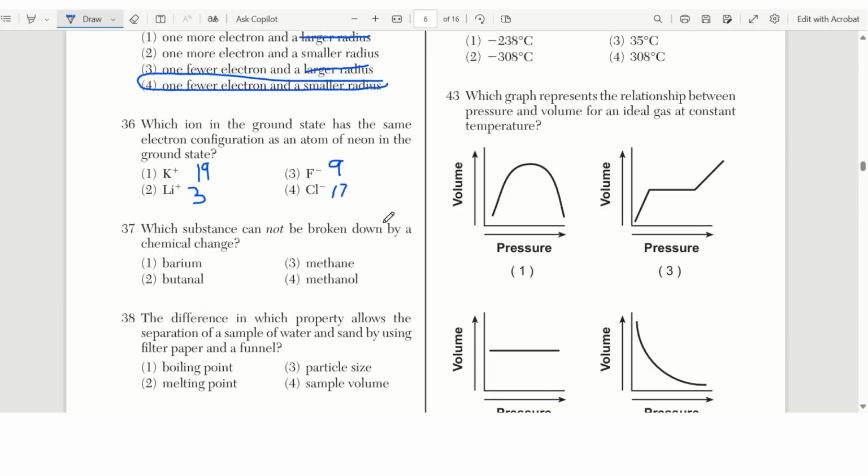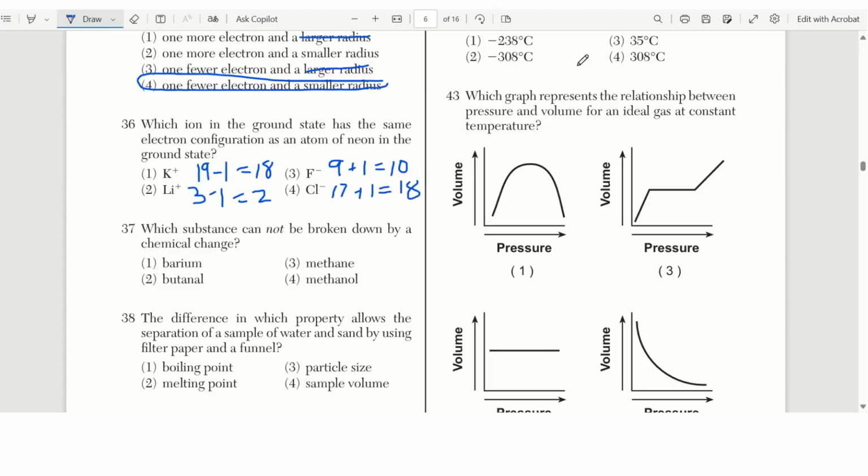Well, this is talking about the atom, right? So if potassium has a positive ion, it lost 1 electron. So it now has 18. Lithium with a positive charge has lost 1 electron. So it has 2. Fluorine with a negative charge has gained 1 electron. And chlorine with a negative charge has gained 1 electron.